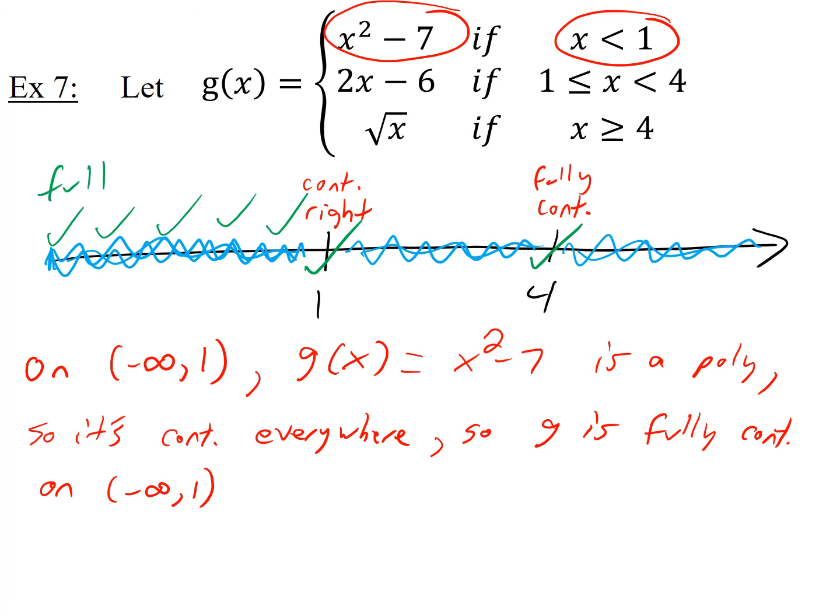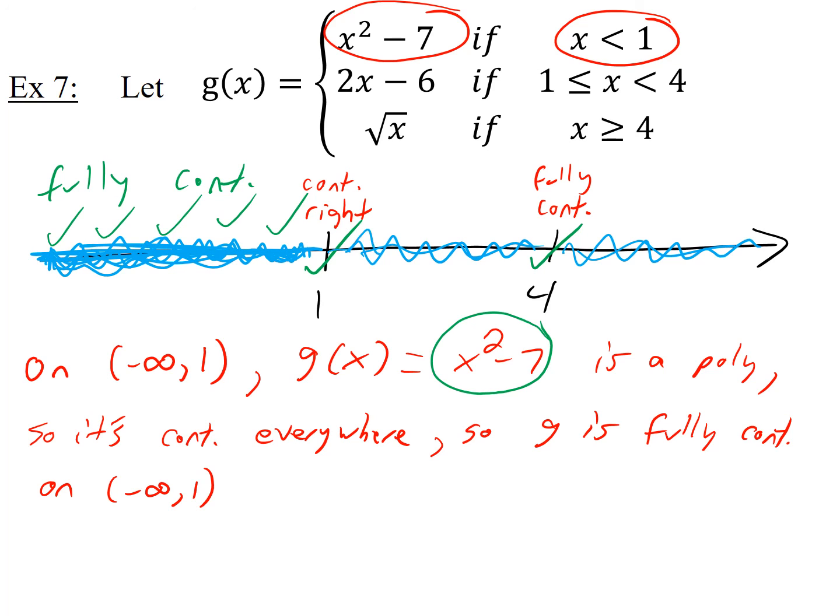Fully continuous. Before we continue, I just want to put a little warning out there. If this wasn't a polynomial, if this was something that could be undefined, if there's any numbers in this segment here where you get undefined, then you of course have to throw those out. Can't be continuous there. But anyway, it's a polynomial, no problems, continuous at all those numbers. Okay, so we just made an argument about these numbers, continuous at all these.